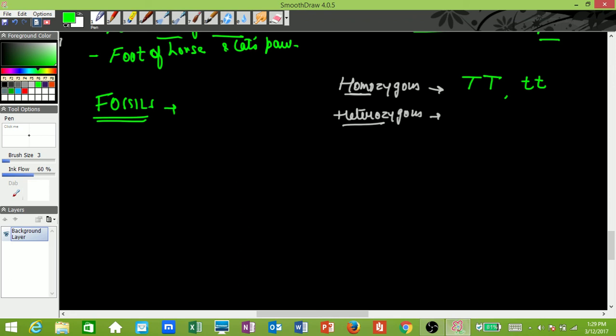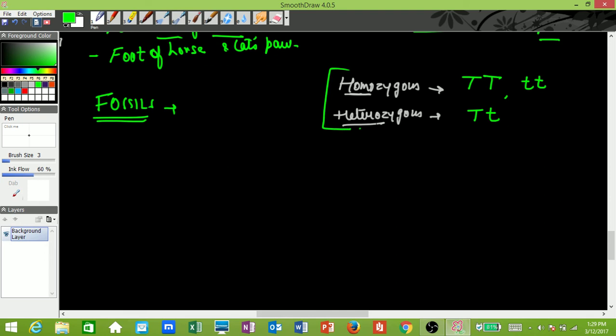For example, capital T, small t. One allele is for tallness, while the other allele is for shortness. Two alleles of different kinds, so that is your heterozygous condition. I hope that's clear, Kshitij. Any doubt? This is the difference between homozygous and heterozygous conditions.